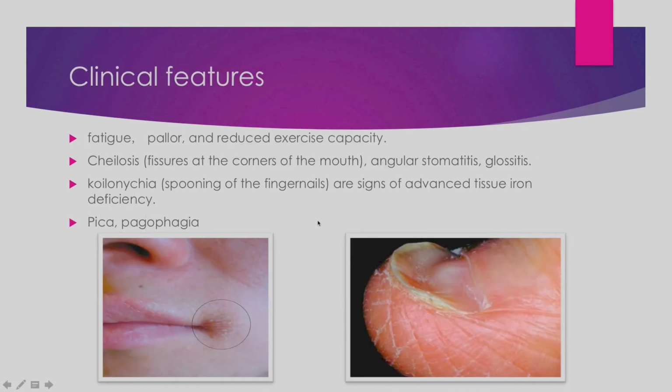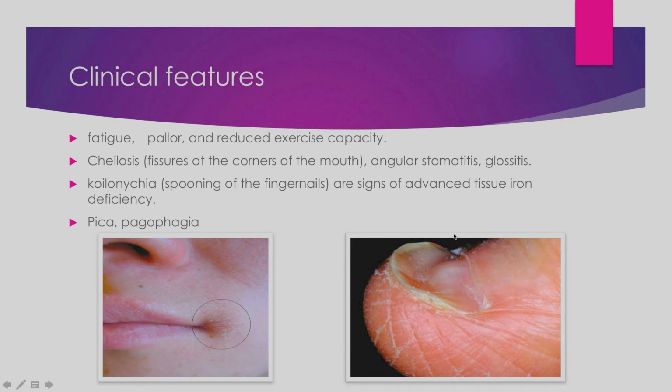What are the clinical features? The most important clinical features are fatigue, pallor, and reduced exercise capacity. Cheilosis is fissures at the corner of the mouth. You can see fissuring at the angle of the mouth. It is also called angular stomatitis. Glossitis is inflammation of the tongue. The tongue becomes swollen and red.